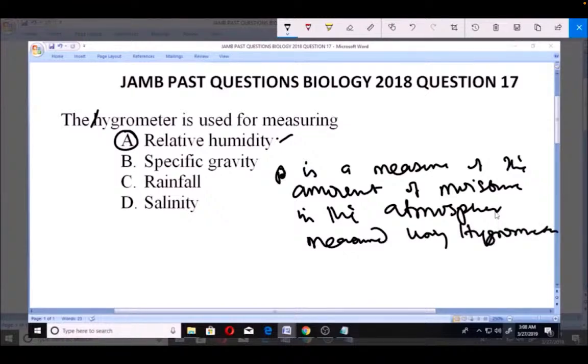Now, it is usually high in hot, wet weather. So you have relative humidity to be high in hot, wet weather or hot, wet regions. That's where you get your relative humidity.